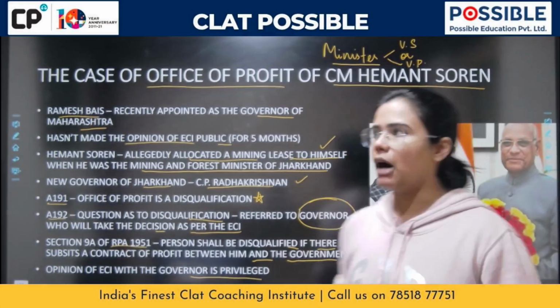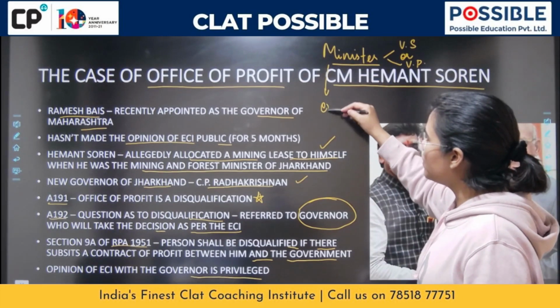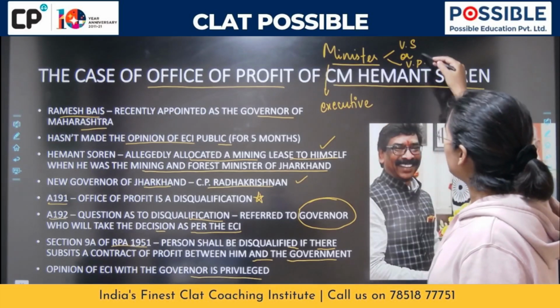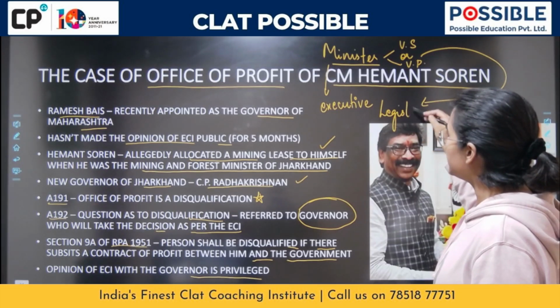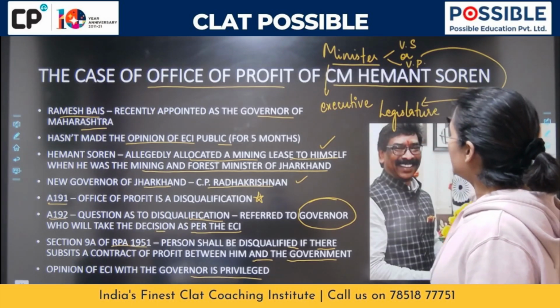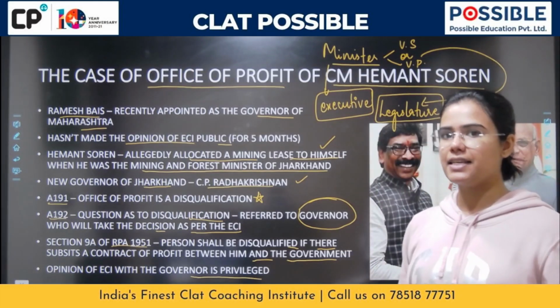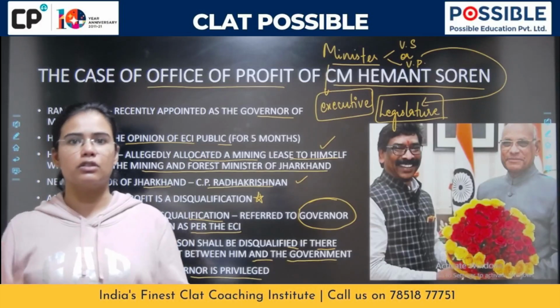Now, in this particular case, if I am a minister, that means I'm working for the executive. And the constitution says that in order to become a minister, I also have to be a part of the legislature. So you can see there are two posts over here. Obviously, as the executive, you will be getting certain extra allocations, certain extra allowances.